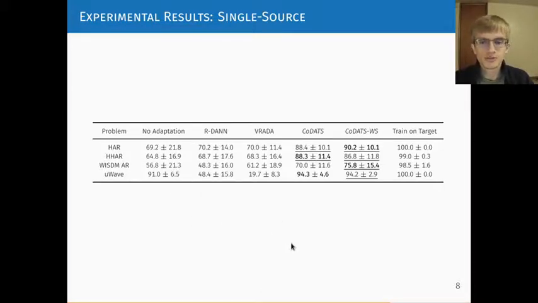Recall that weak supervision capitalizes on a difference in class balance between the source domains and the target domain. All of these datasets are relatively balanced except for WISDM AR, which has a very high class imbalance between domains. So on the WISDM AR dataset, we can see the benefit of weak supervision when comparing CODATS-WS with CODATS. We observe about a 6% increase in accuracy.